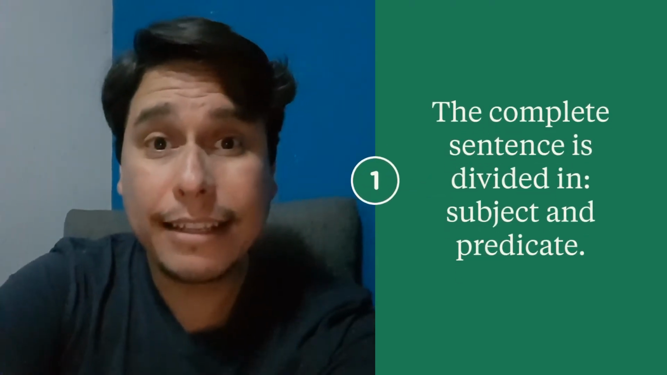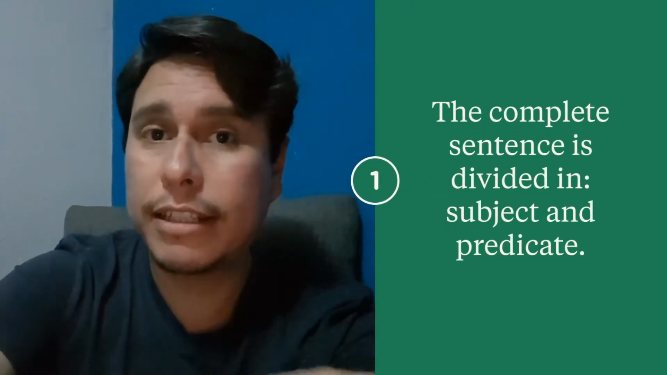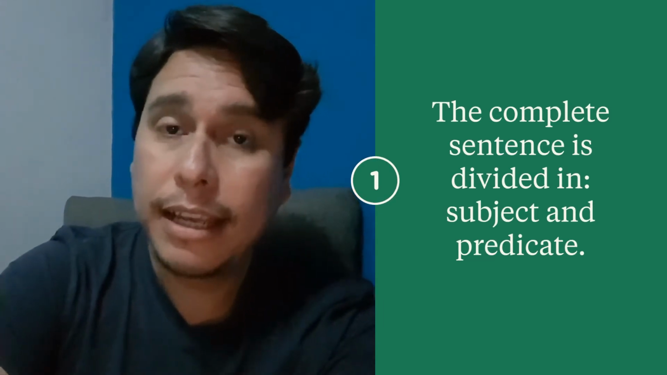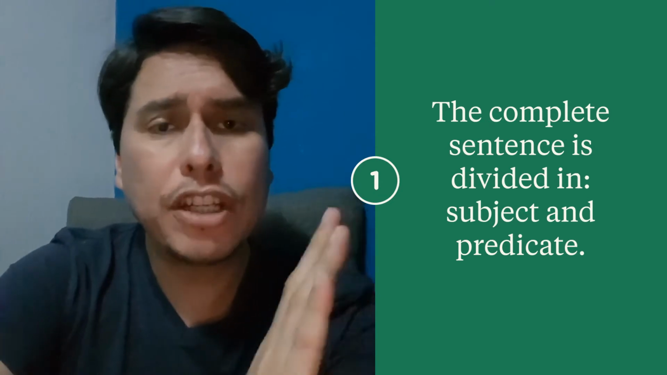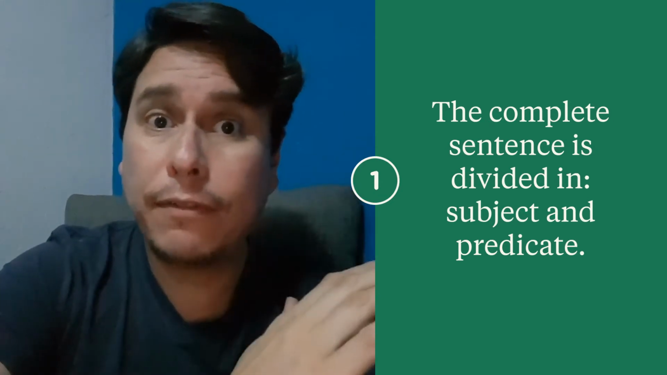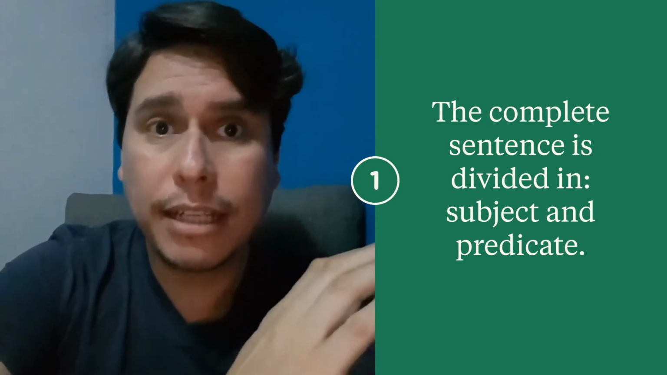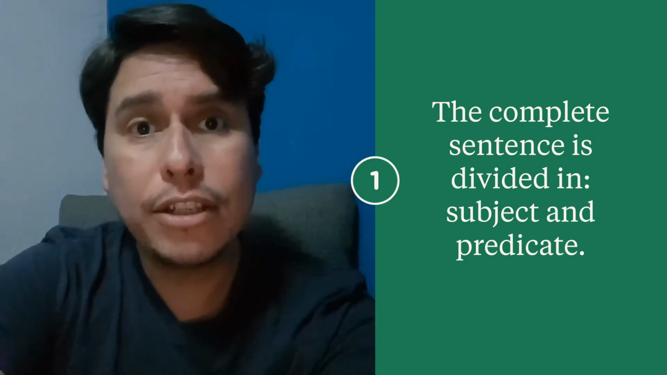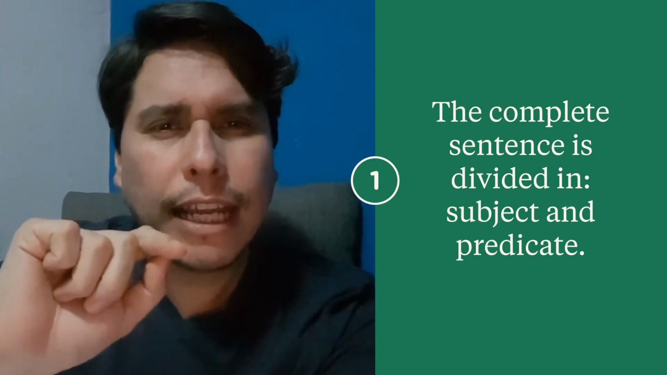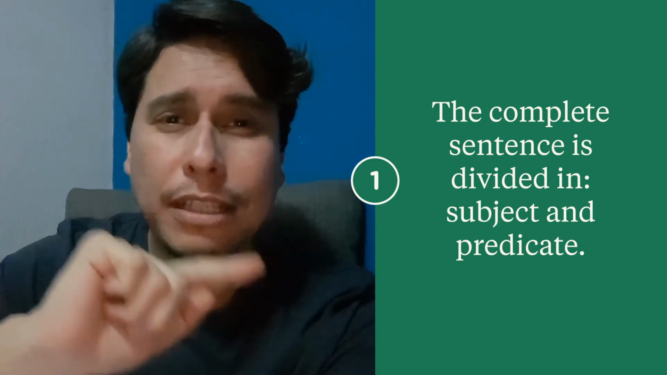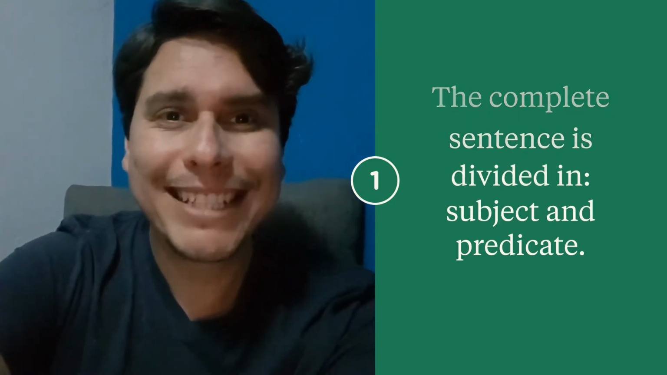A complete sentence is divided in two parts, in subject and predicate. Usually what tells us of the division is the verb. What is before the verb is usually the subject, and what is after the verb is usually the predicate, okay? Always look at the verb, and that will tell you the difference between subject and predicate.